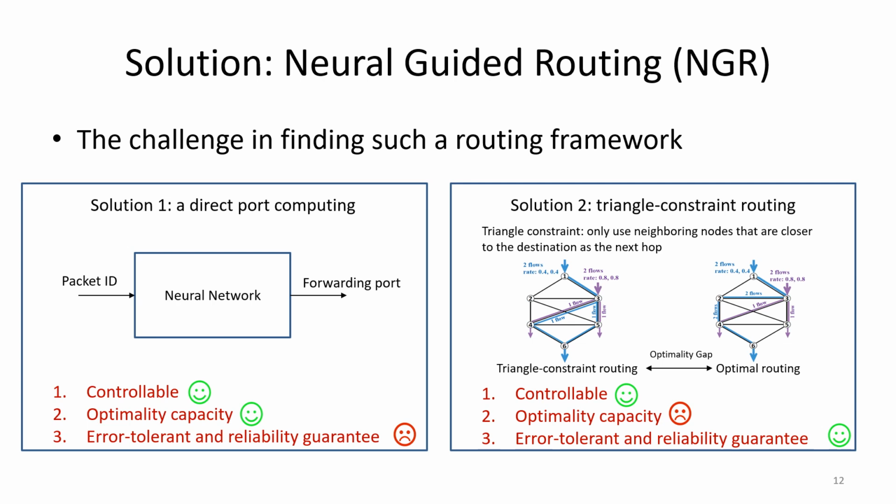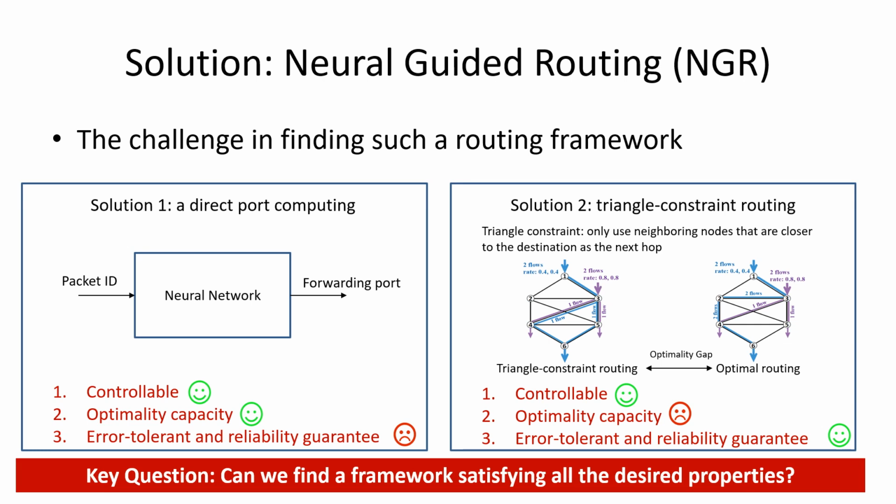It shows that there is an optimality gap between the triangle constraint routing and optimal routing. So it does not achieve the optimality capacity. So here comes the key question. Can we find a framework that satisfies all the desired properties?